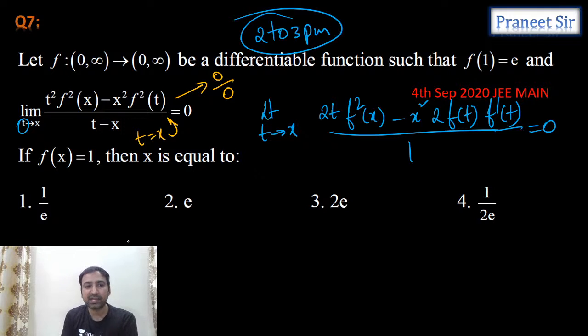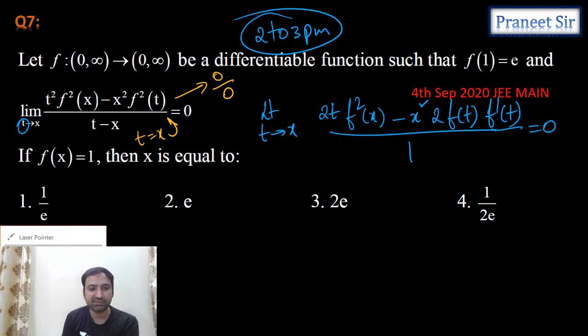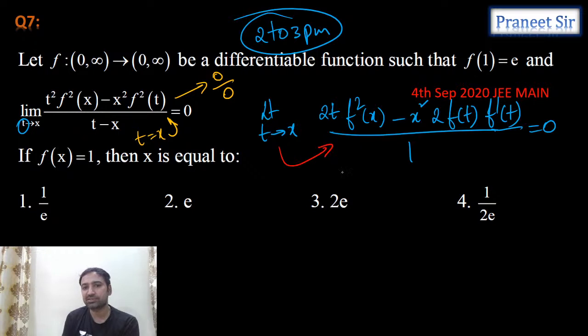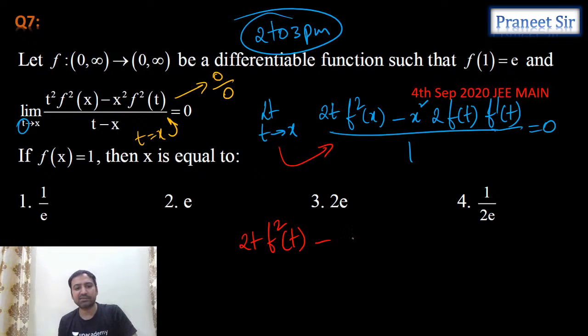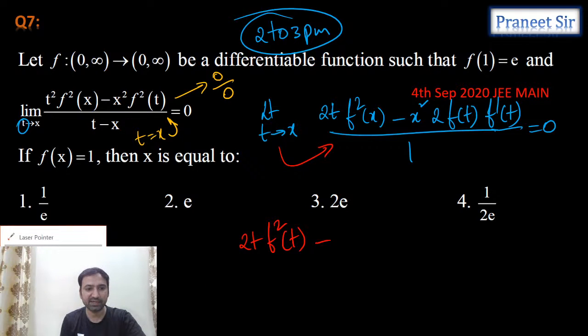Right. So guys, in place of t, if you substitute x, let's see what we get. In place of t, if you substitute x here, what I'm getting is 2t into f square t minus, in place of t we need to substitute x, right? One second, guys. So wherever t is there, we need to substitute x.